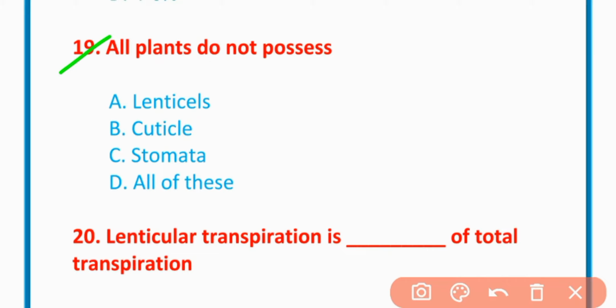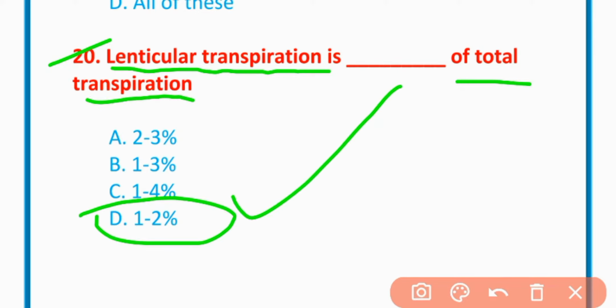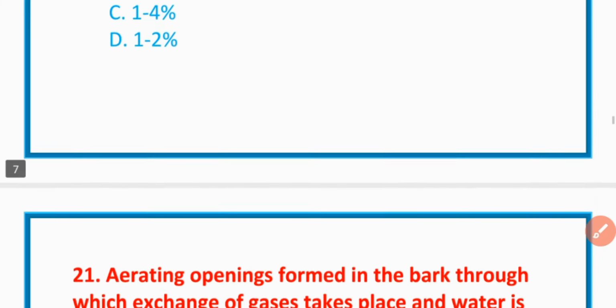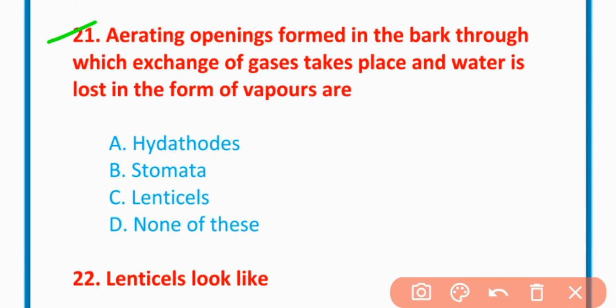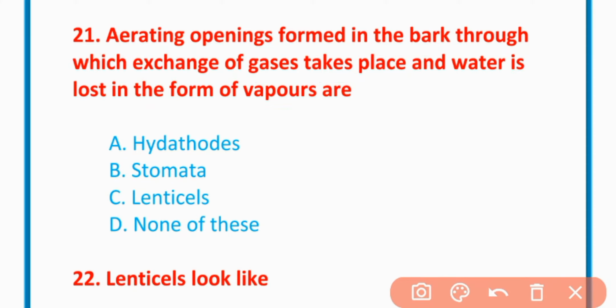MCQ number 19. All plants do not possess lenticels is the correct option. MCQ number 20. Lenticular transpiration is of total transpiration. The correct option is option D, 1 to 2% of total transpiration. MCQ number 21. A rupturing opening formed in bark through which exchange of gases takes place and water is lost in the form of vapors. The correct option is option C, lenticels.